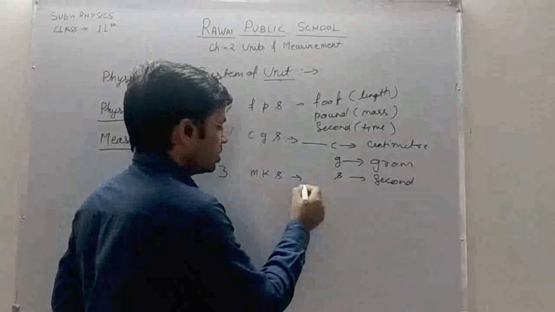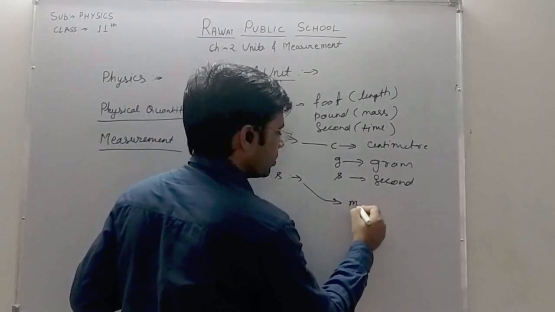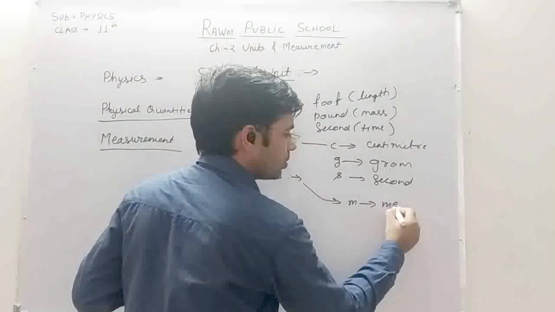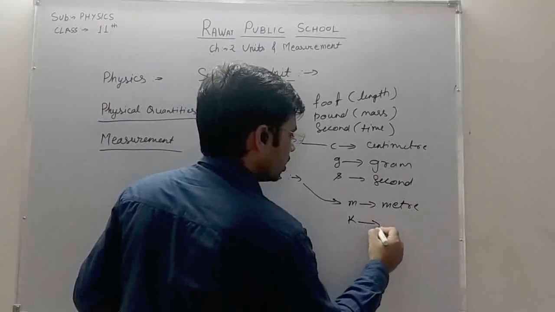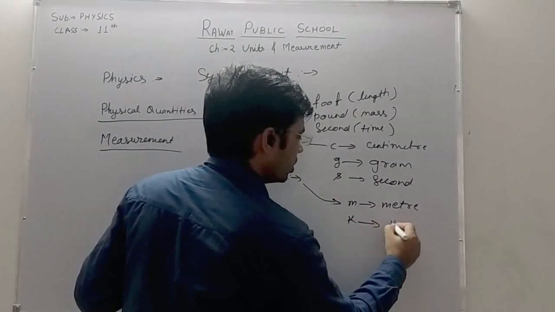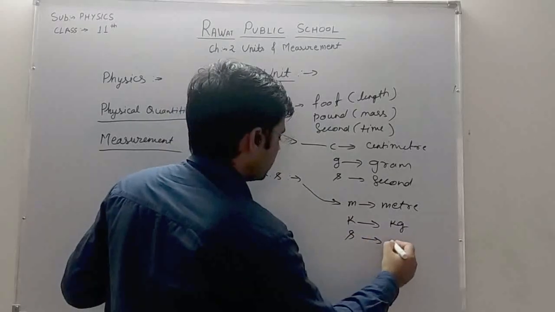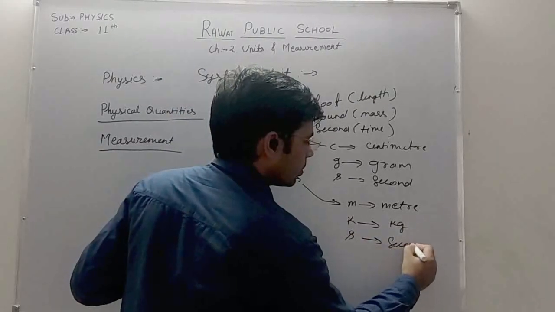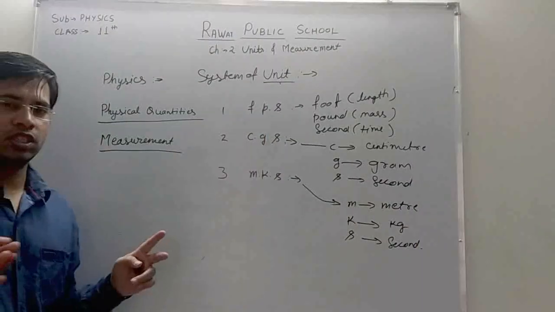M stands for meter, K stands for kg, that is kilogram, and S stands for second. So these three are the unit systems.